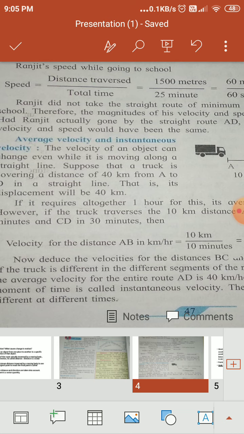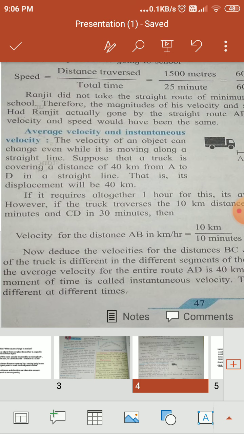Its displacement will be 40 km because it is moving in a straight line from A to D. If it requires altogether 1 hour for this, then its average velocity is 40 km per hour, because average velocity means displacement upon time.